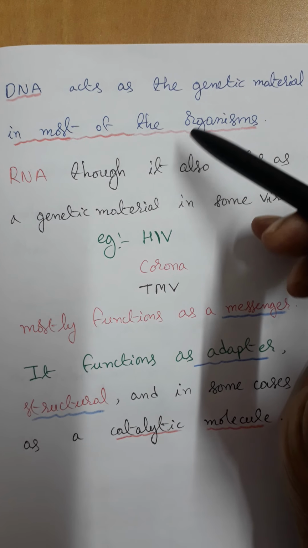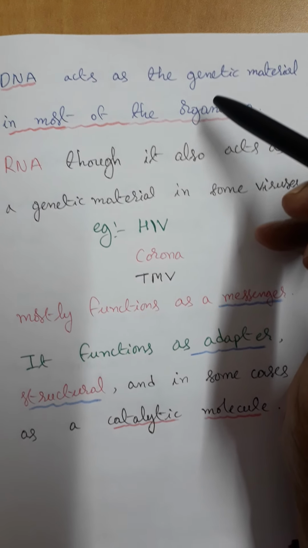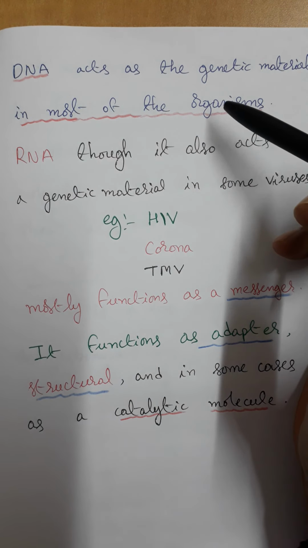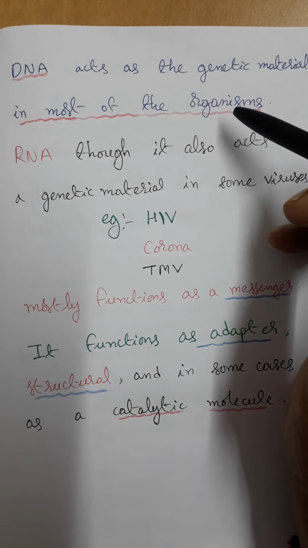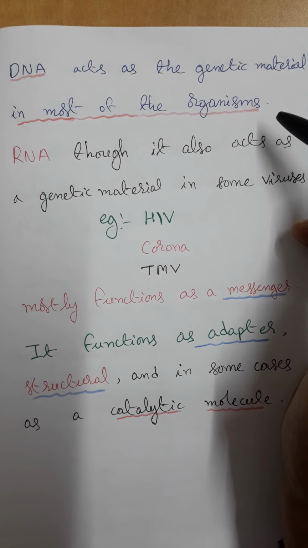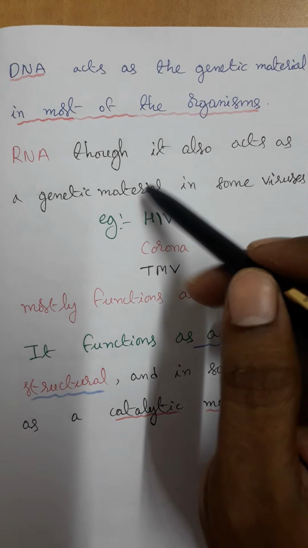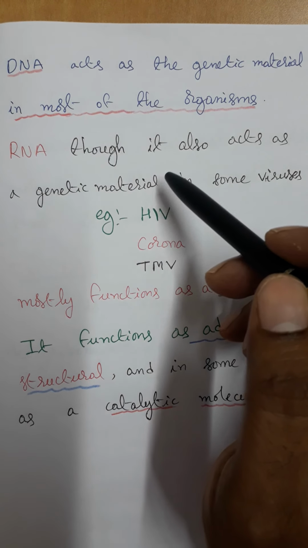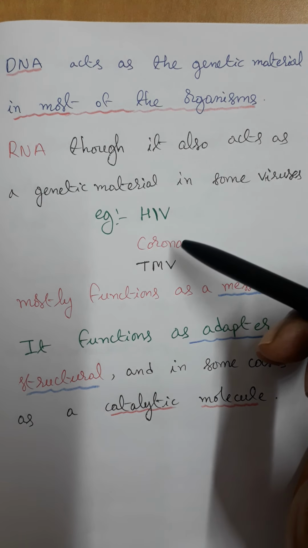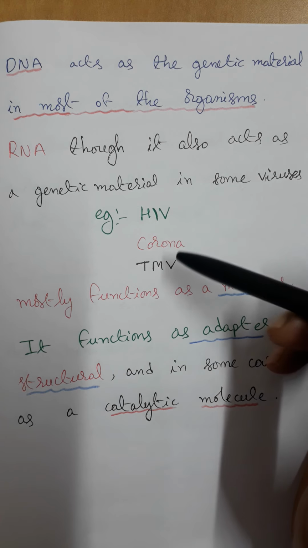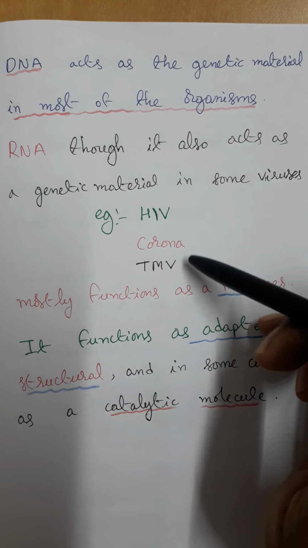DNA acts as the genetic material in most of the organisms. How many types of nucleic acids are present? Two types. What are they? One is DNA and the second one is RNA. DNA, deoxyribonucleic acid, acts as the genetic material in most of the organisms. RNA also acts as a genetic material in some viruses. For example, the HIV virus. In the HIV virus, RNA is the genetic material, and in the coronavirus, the genetic material is